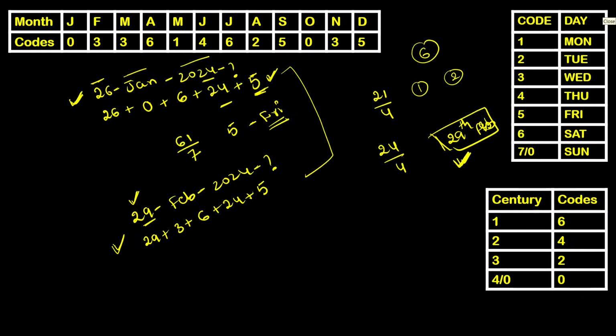So simply, let's remember it this way. When the given year is a leap year and the months are either January or February, irrespective of the dates, though you are given February 29th, we need to reduce 1 from the given number of leap years. So instead of writing 6, I wanted to go with 5.